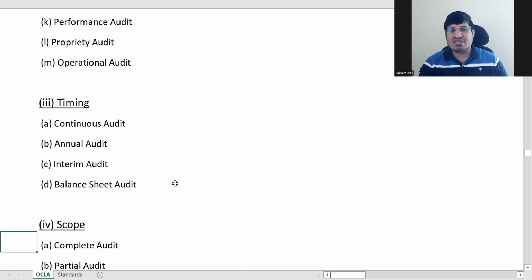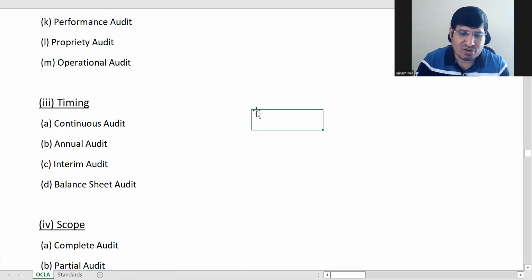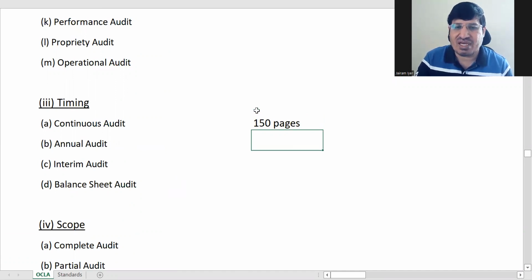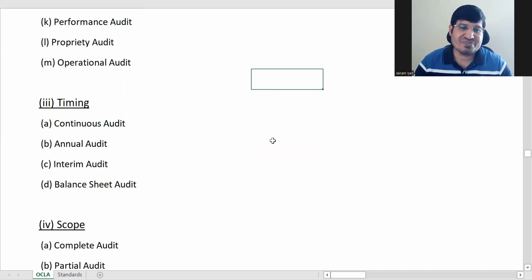ठीक है, because we will stay within our course. How much is required? ठीक है, as I told you earlier, your course is only about 150 pages of your study material. Okay, so the things for which you have to go into the core are less. ठीक है, चलो, then